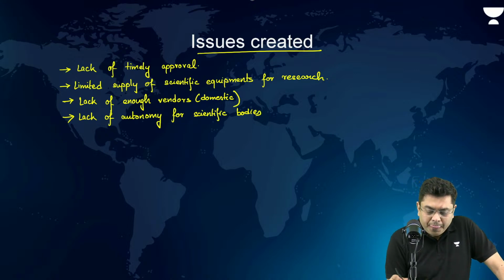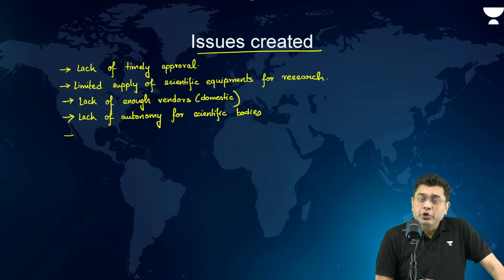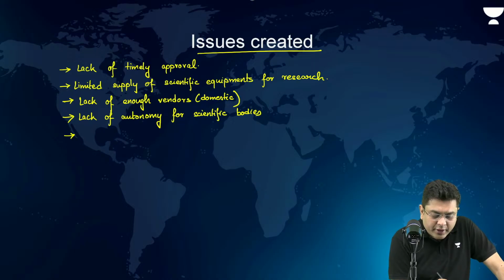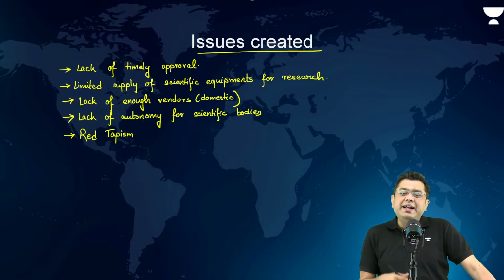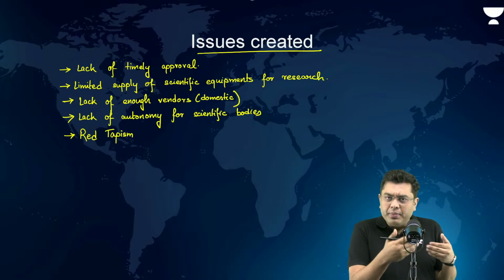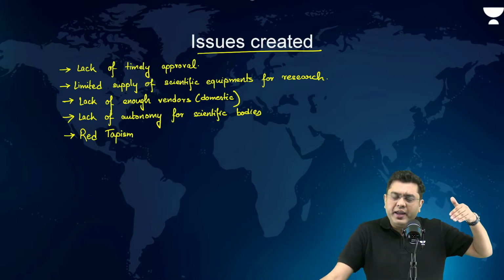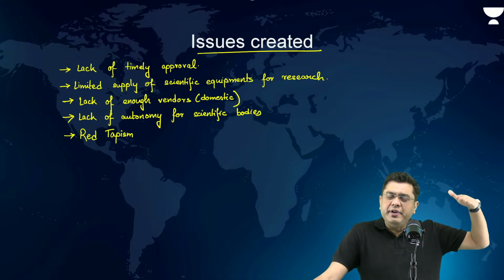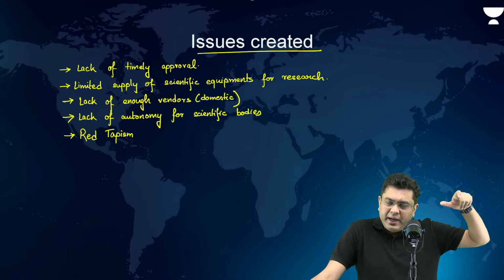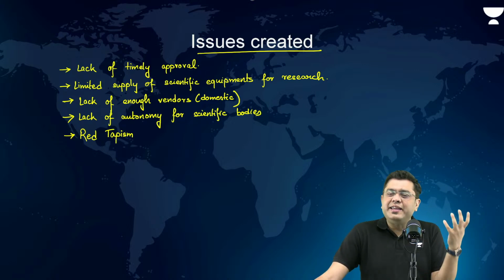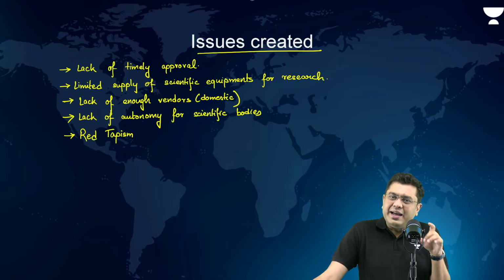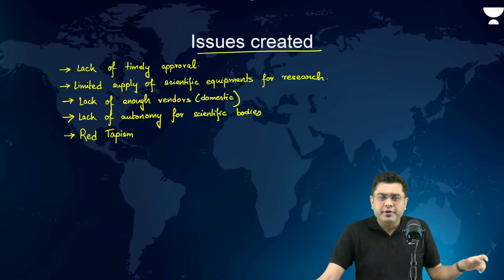Okay. Now, lack of autonomy for scientific bodies. Then after that, you also have a substantial amount of red tapeism. What is red tapeism? Red tapeism is basically when you have a kind of bureaucratic hurdle, so to say, where you have one layer after another where clearance needs to be taken, right? So you would have heard that the files keep on moving around the ministry for months and years before getting a final approval. So that is an inordinate delay which can always be avoided. So that is the case of red tapeism.